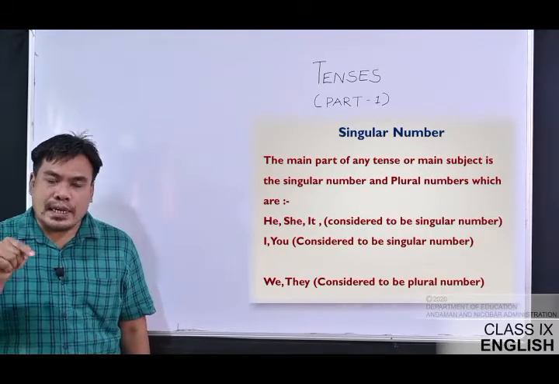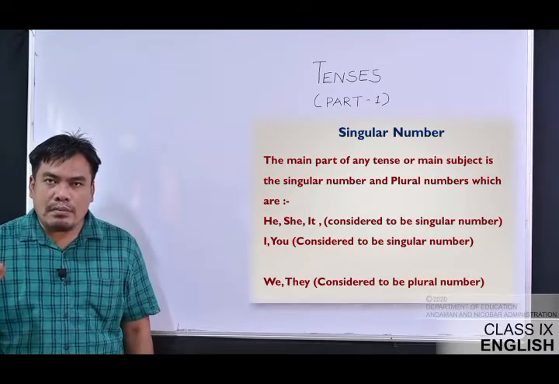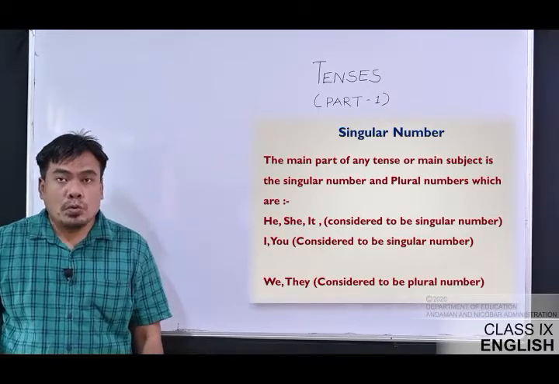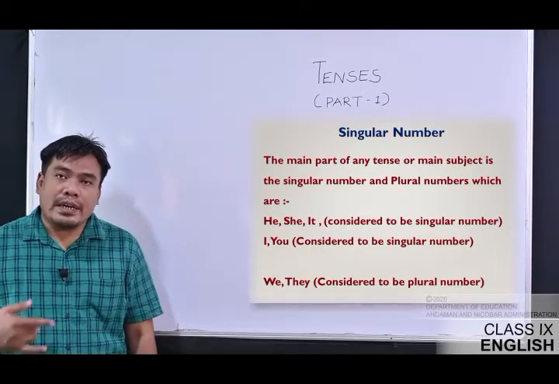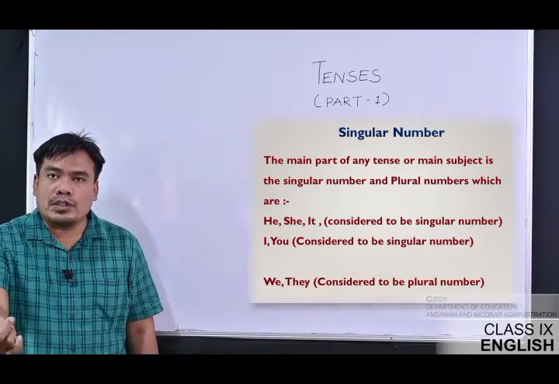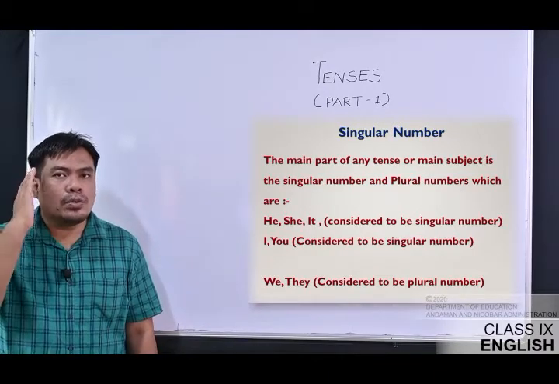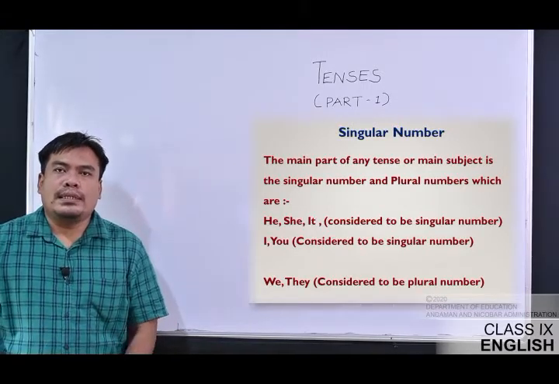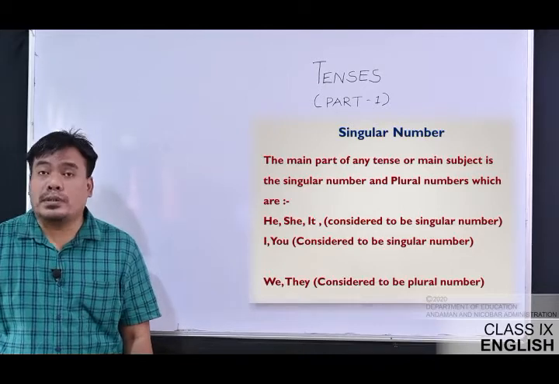So that I is a singular number. Again, the same thing with you. Whenever we are talking about you, you are just one person over there. So he, she, it, I, and you are all singular numbers.